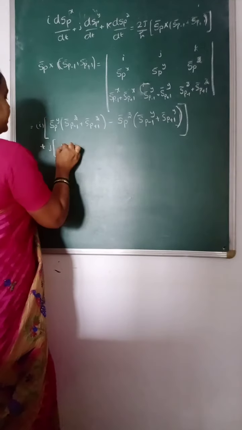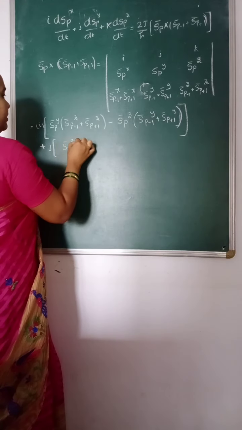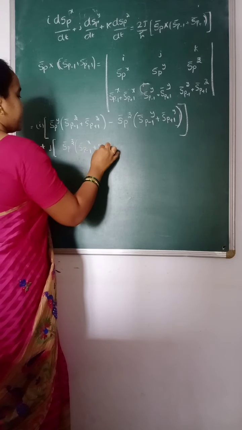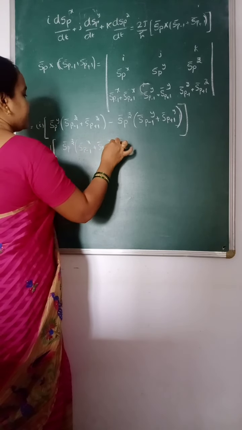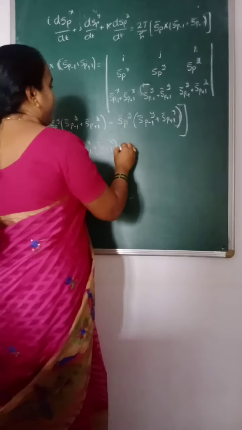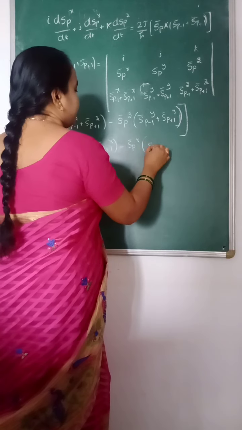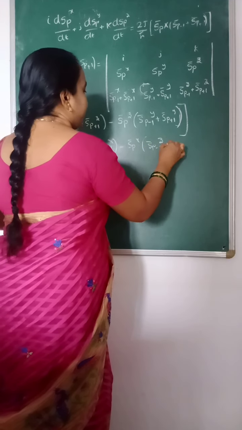That is S_p of z times (S_p minus 1 of x plus S_p plus 1 of x) minus S_p of x times (S_p minus 1 of z plus S_p plus 1 of z).